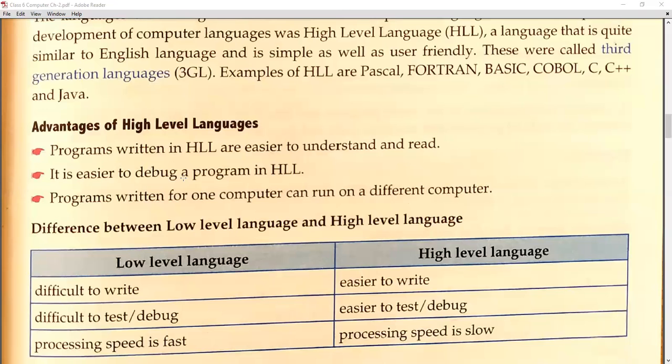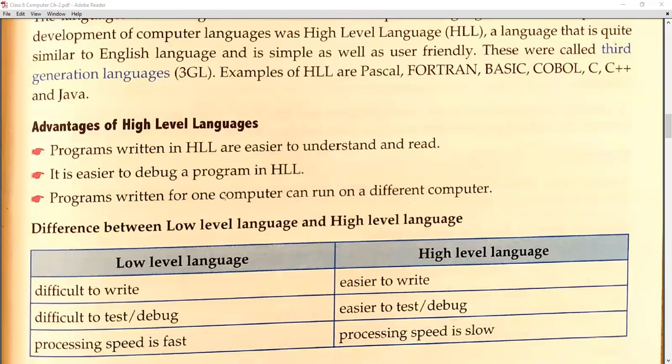Similarly, when we write wrong code, illegal operations, or arithmetical and logical errors, it defines that bug, that error. So debug means finding the error. When we use the high level language, it is easier to debug a program, that means it is easier to trace any kind of error.